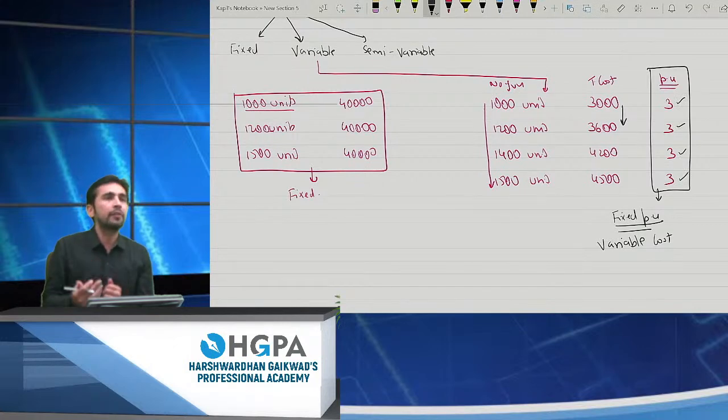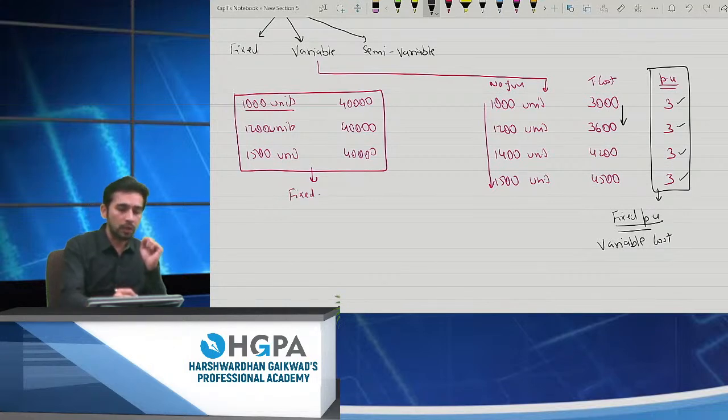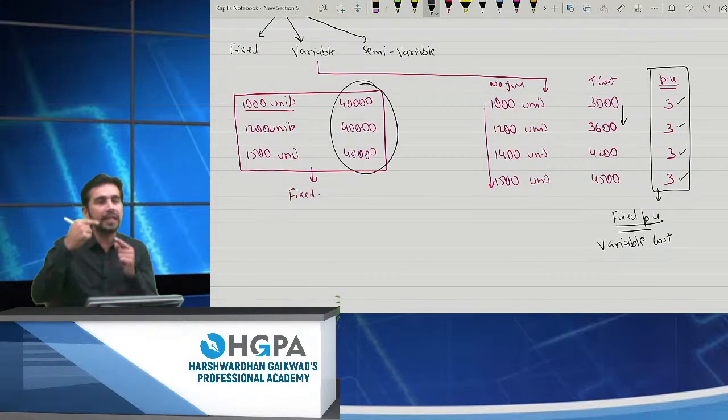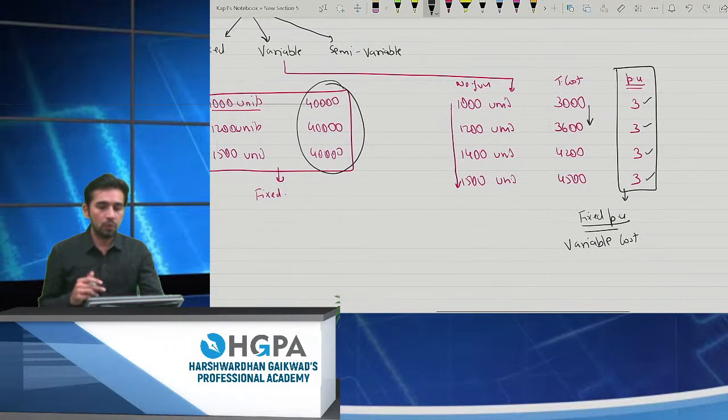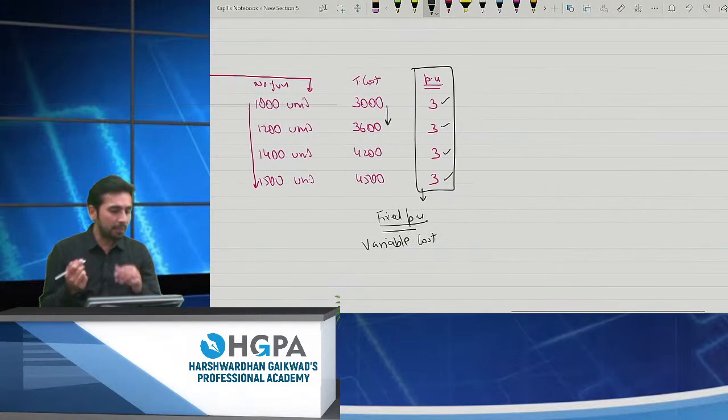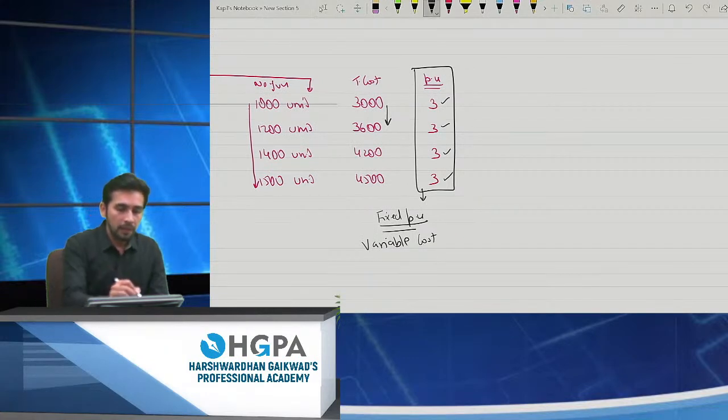Now, how to identify whether it is fixed, variable or semi-variable? You check the total cost. If you check the total cost, it was fixed each and every time, the nature is fixed. The cost went on increasing, the nature is variable. But what about semi-variable? This is the main point where many of the students lack. If you check semi-variable,